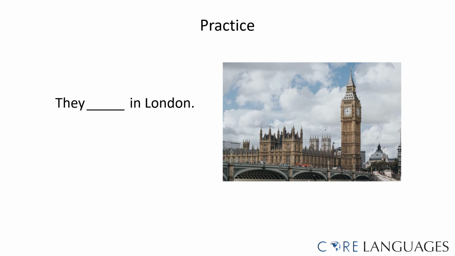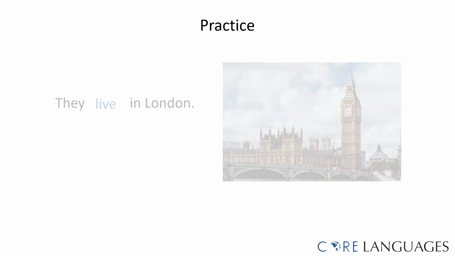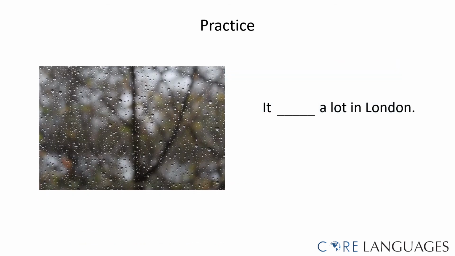Where do they live? They live in London or they lives in London? That is correct. They live in London. Try to complete this sentence on your own.